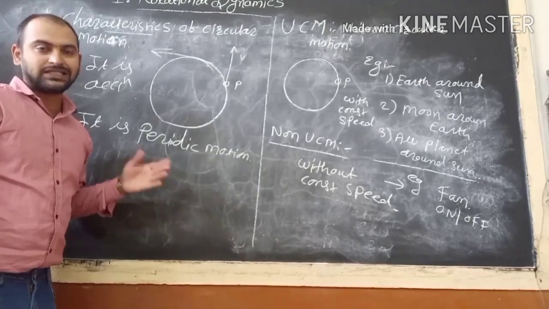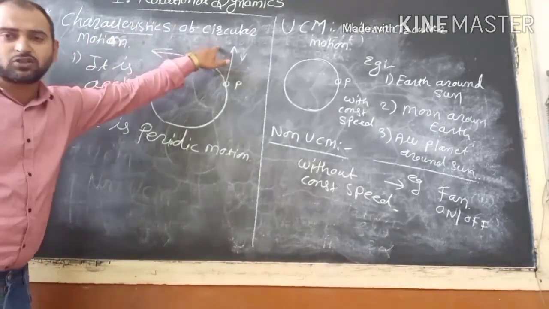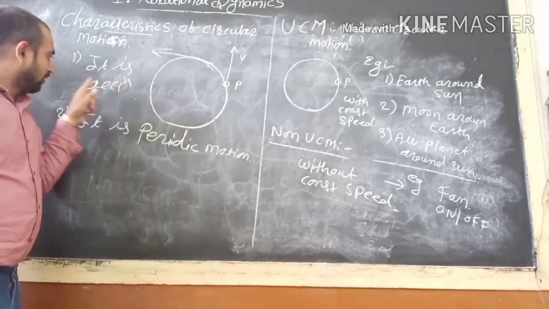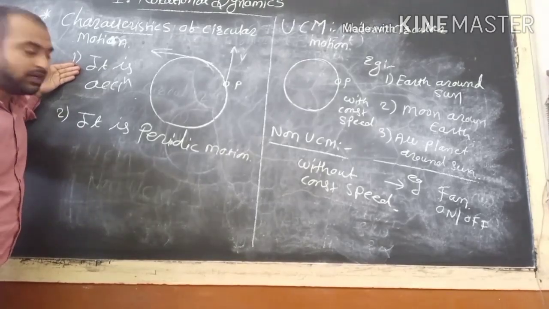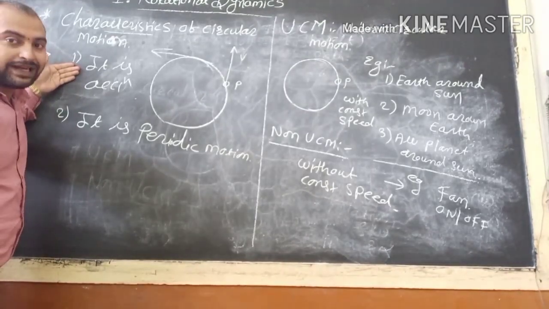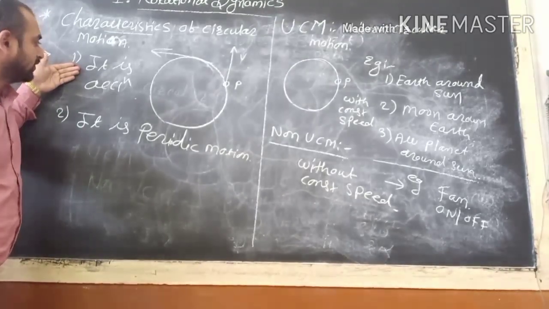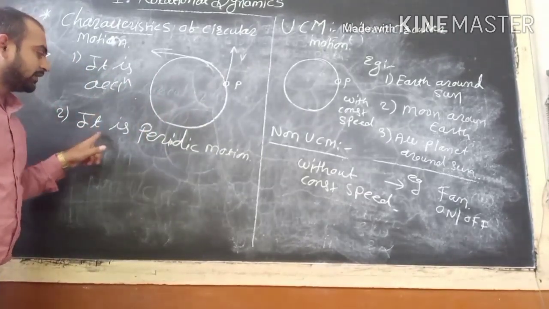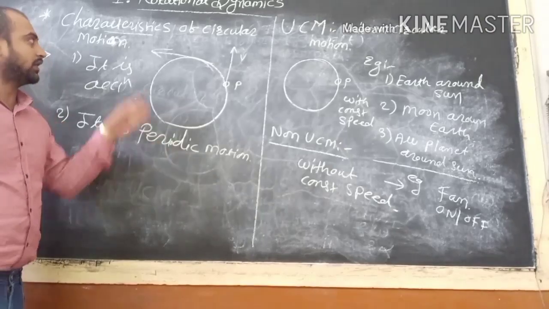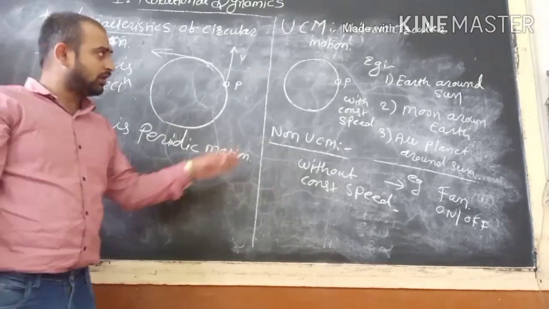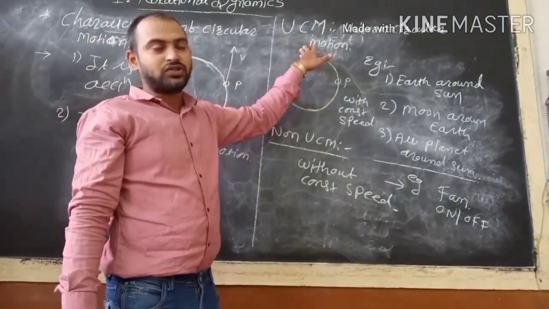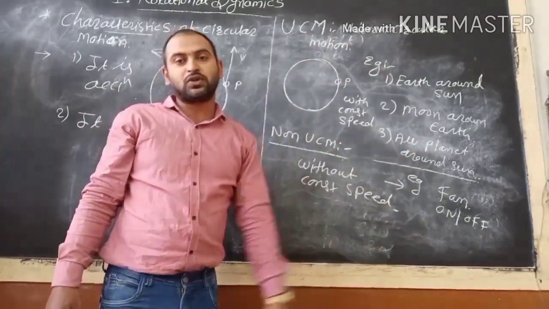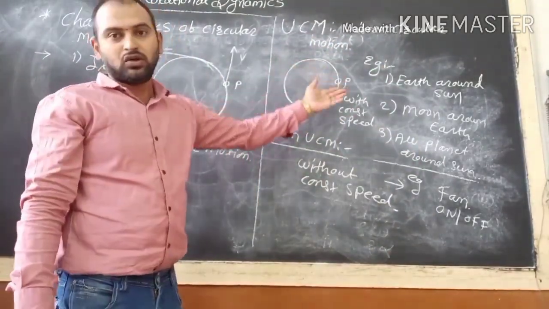So today we discussed the characteristics of circular motion. There are two characteristics: it is accelerated motion and it is periodic motion. Second, we studied UCM, uniform circular motion, where we have constant speed.